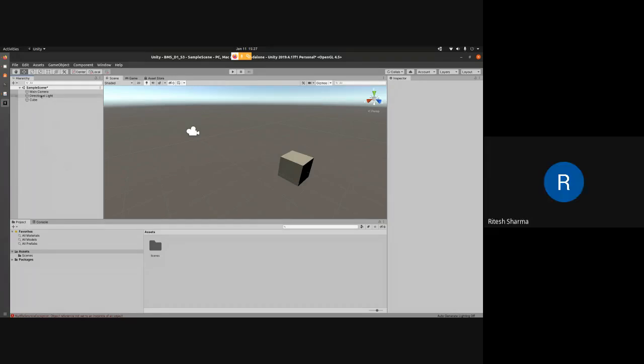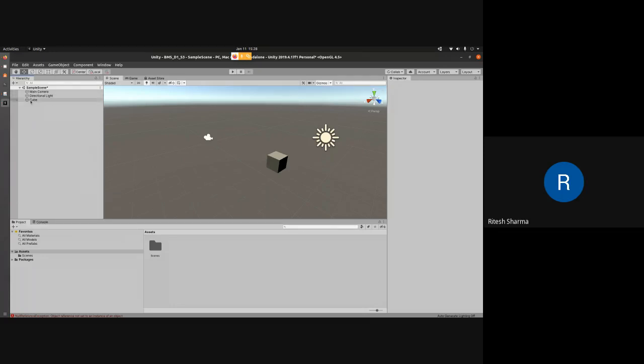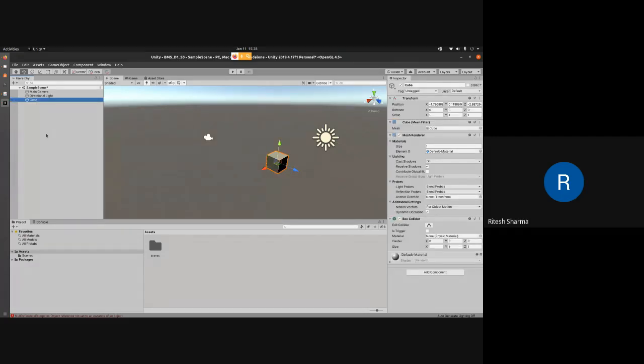By default, the directional light is supposed to be there, but in case it is not there, or you accidentally delete it, it's very easy to get it back. Just right click. As with the cube, you can get lights as well. There's a tab called Light here, in which you have all kinds of lights. If you want the directional light, just click on Directional Light. That will bring this light here for you. I have it already, so I won't click, but that's how you get it. I hope it is there for you now.